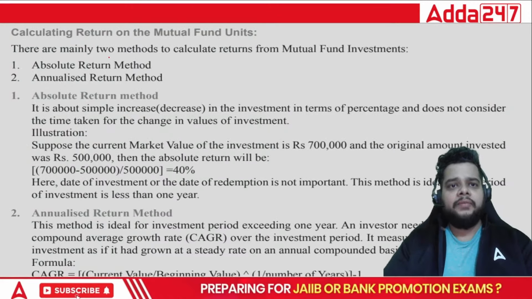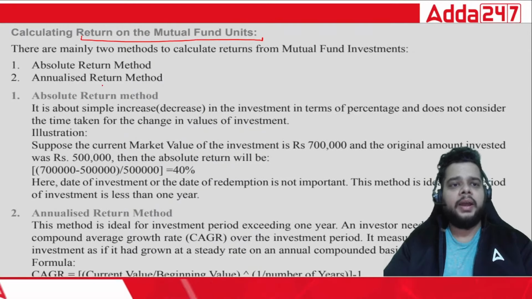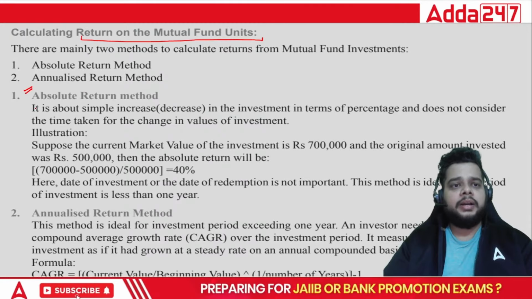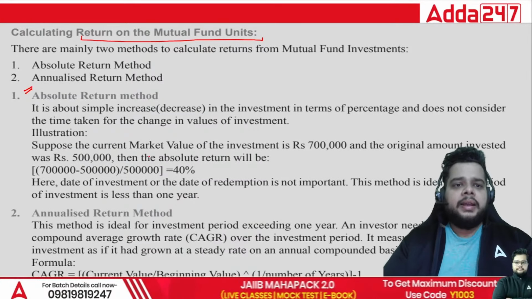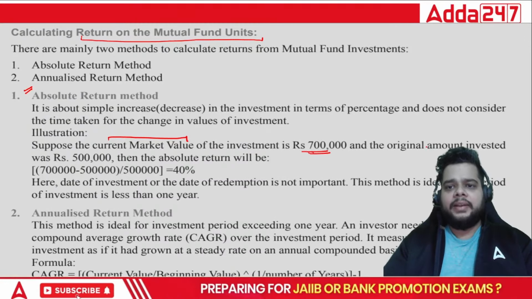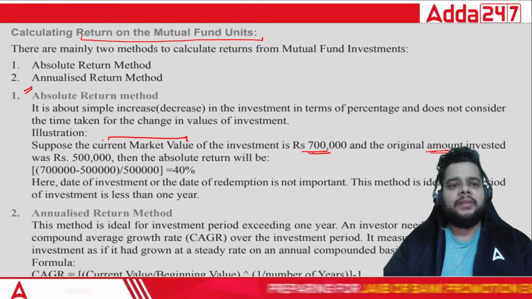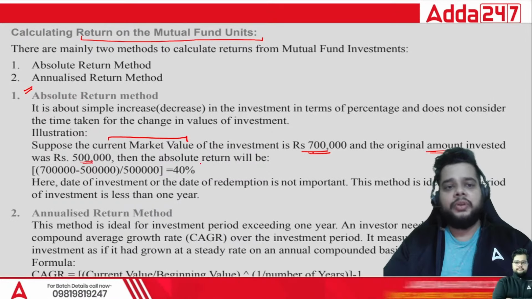After that, we have formulas for your mutual fund chapter also. So how to calculate return on mutual fund units? The most important formula is your absolute return method. How do you calculate it? What is the actual formula? Whenever the current market value is given, like here it is given as 7 lakh, and the original amount invested has also been given, the absolute return will be asked.